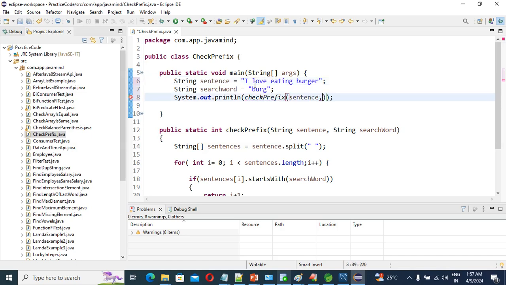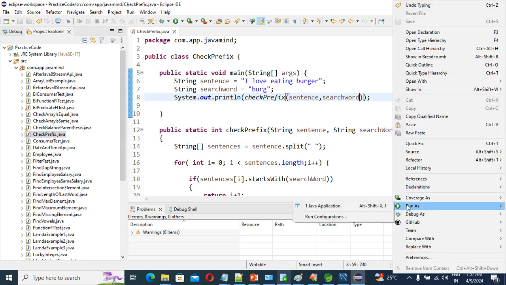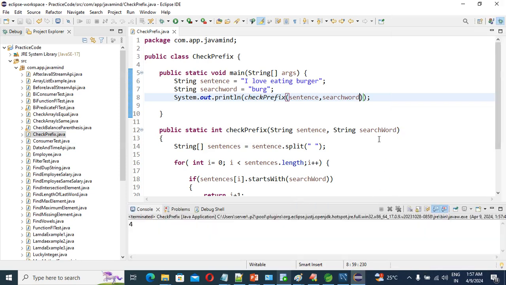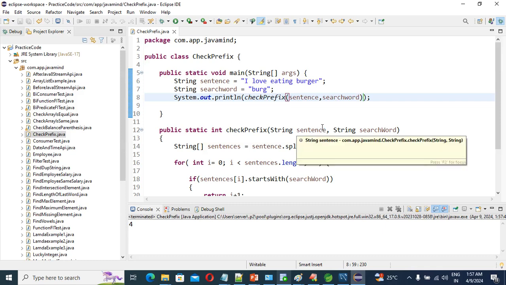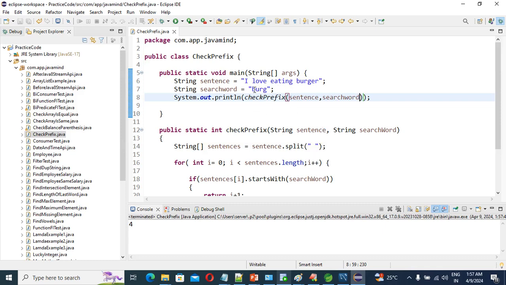After giving this, we can run the application. We'll see the result. This burg is coming in which index? Index four, because in this word burg is there. This is our prefix.